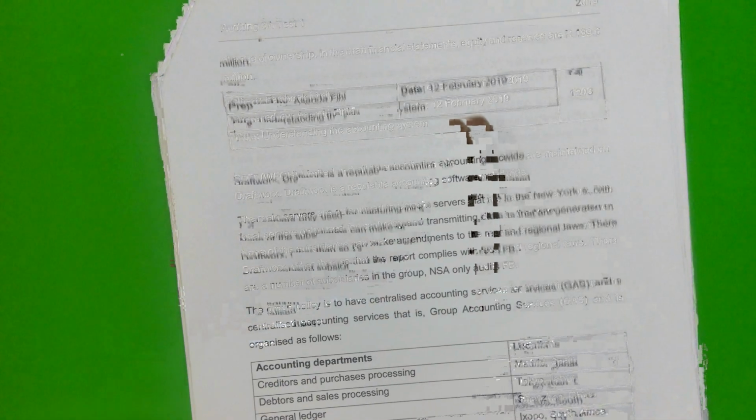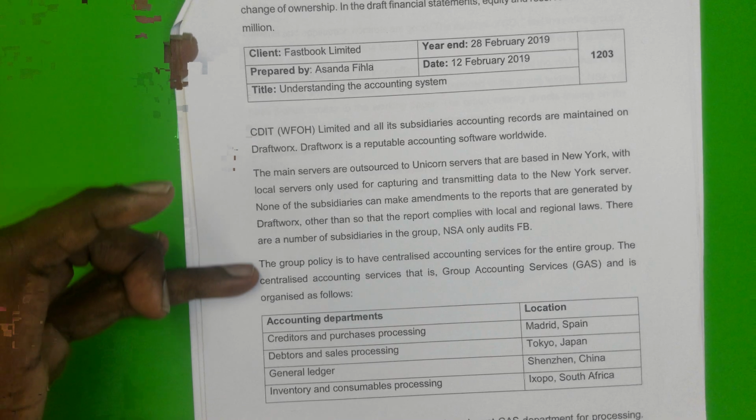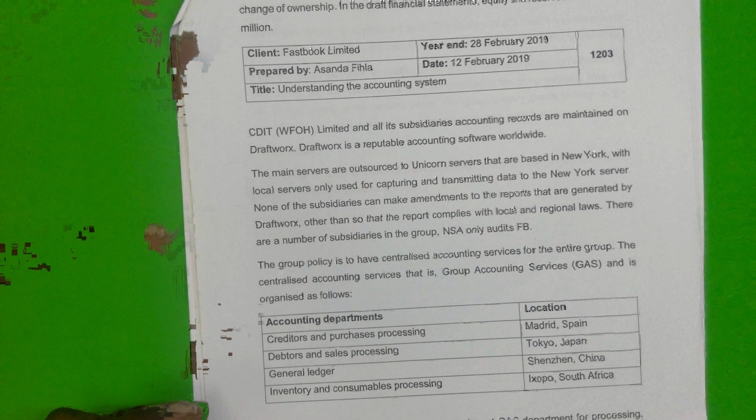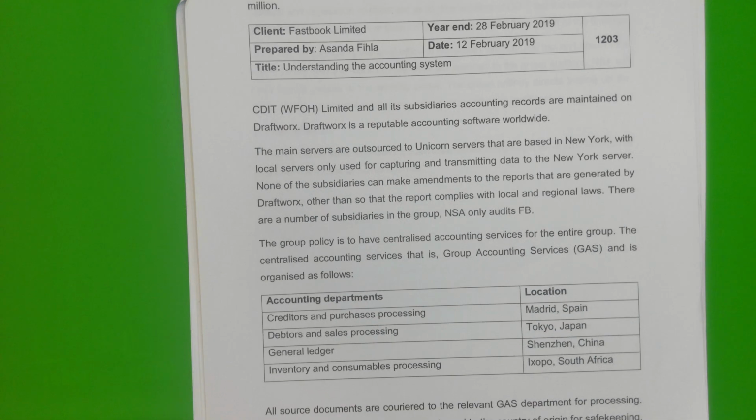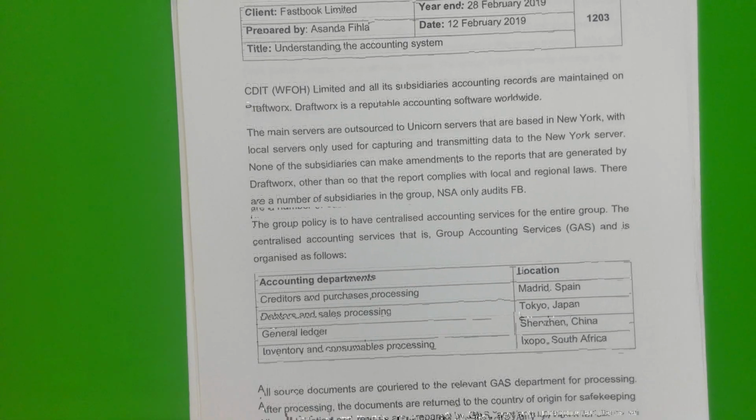We then go on to the third working paper. Again, this working paper is dated on the 12th, so before we accepted the client. And here is where we are told about the environment, more importantly, the computer control environment. Okay, and that becomes important later on.